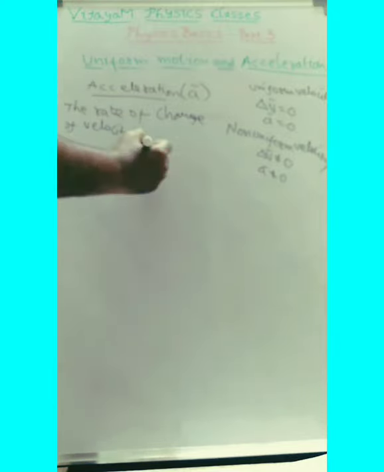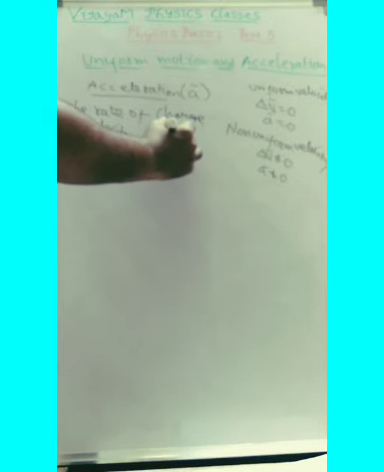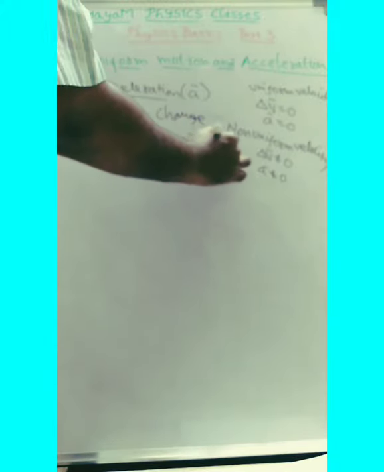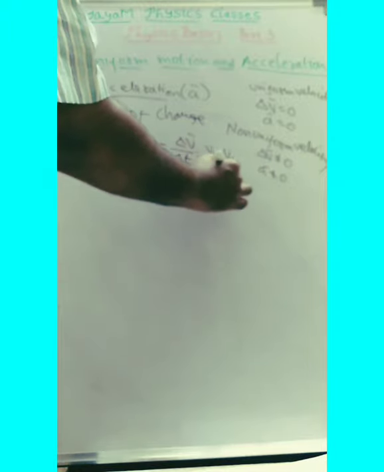Here acceleration, A is equal to delta V by delta T, means in a short interval of time. So what is its acceleration? Acceleration is nothing but change in velocity over time, or you can also write it as v2 minus v1 by t2 minus t1. That's called acceleration.